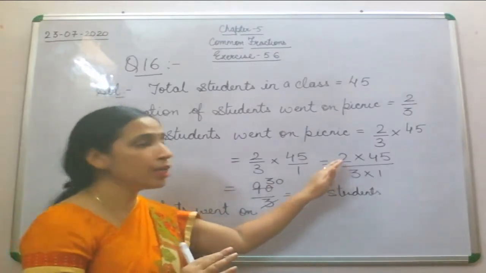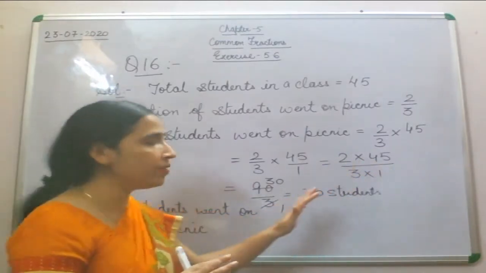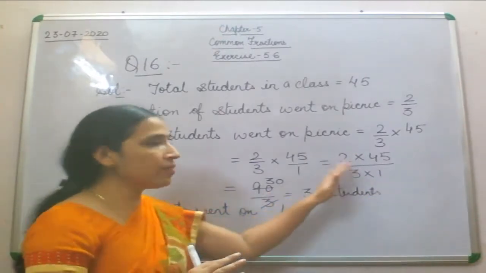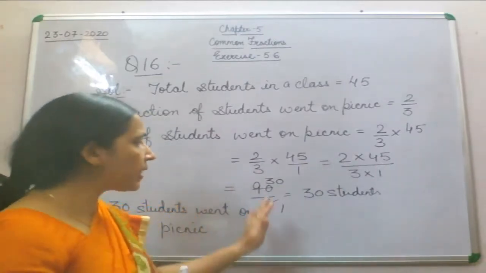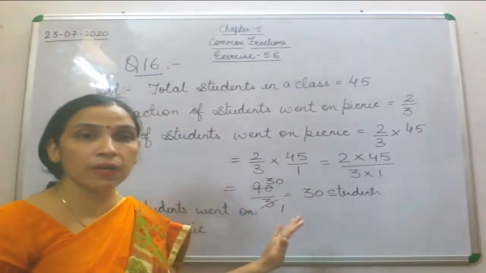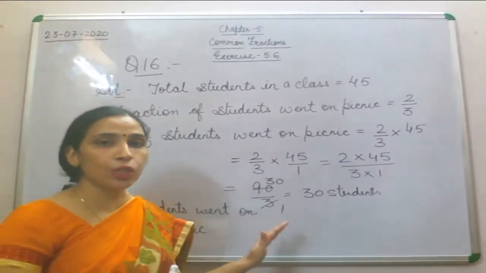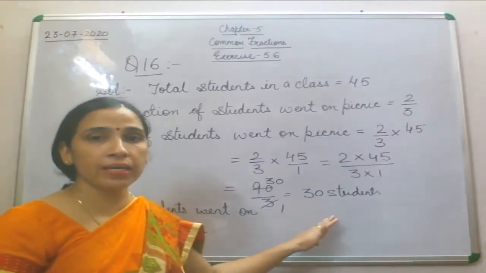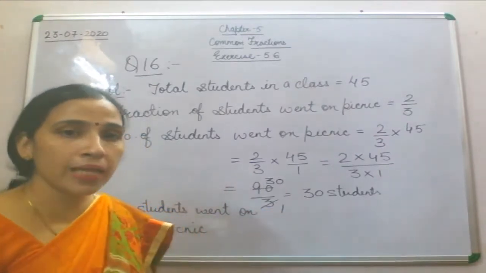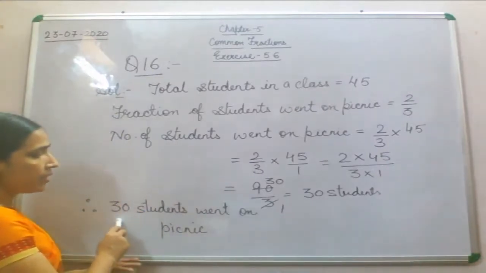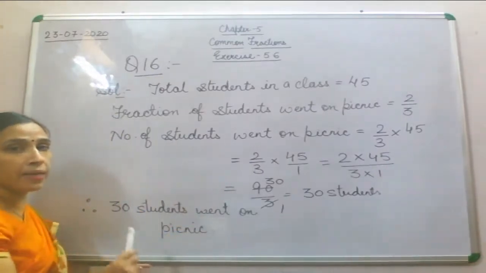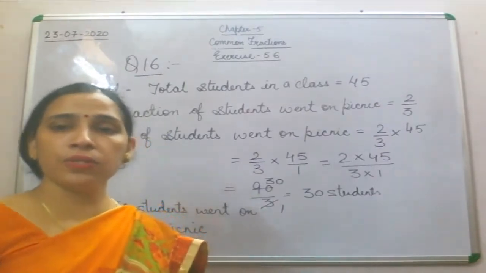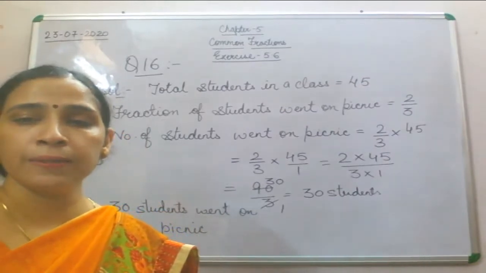So what we were doing here, 2 will be multiplied by 45, 3 will be multiplied by 1. So what we will get, 45 2s are 90, that will be divided by 3. After doing this division, 90 by 3, what we will get, 30 students. So what will be the answer here? Therefore 30 students went on picnic. So this is your question number 16 of exercise 5.6.